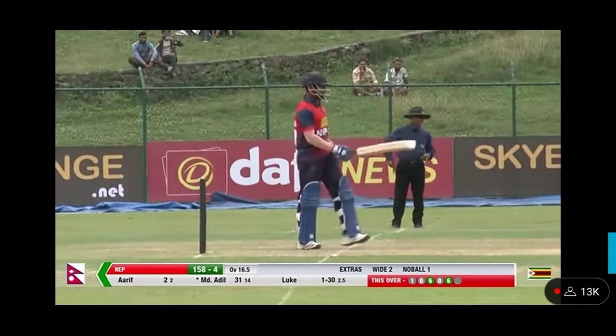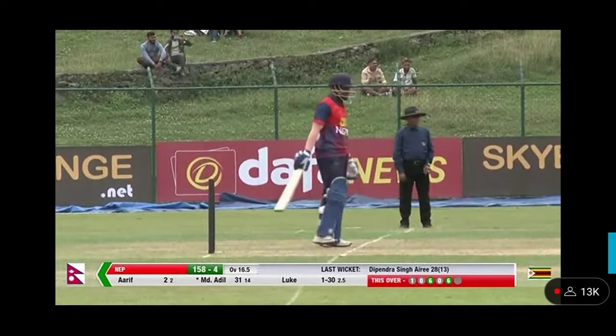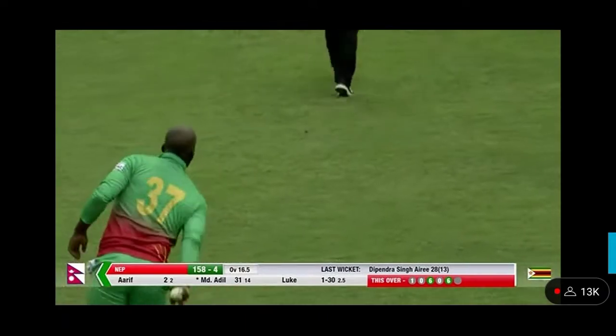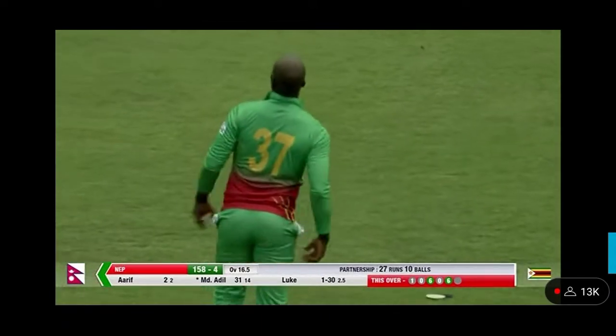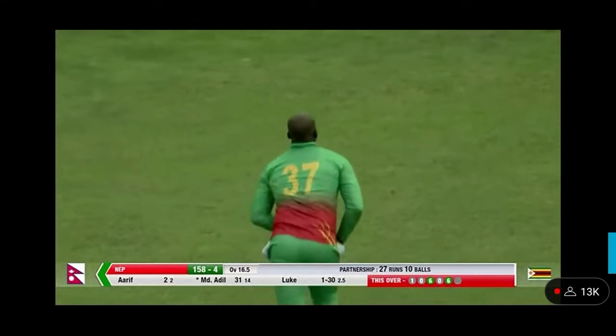Yes, exactly. He picked up well, and it's really a good time. I was thinking that Dipender Singh was sent off, so it will be hard for Nepal too. It's a massive hit in the death overs, but you're right, they've found a finisher, and it's really a good one. Adil Sheikh, 31 in just 14 deliveries.